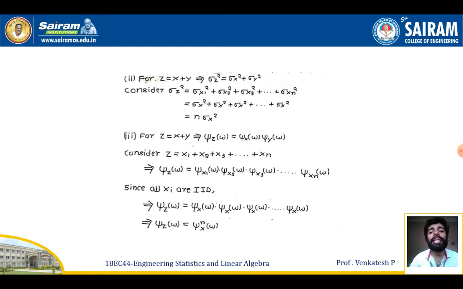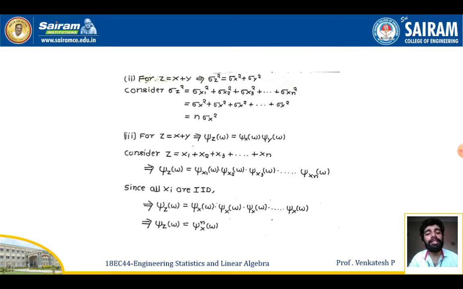Next I am going to discuss variance. For z is equal to x plus y, the variance is sigma z square equal to sigma x square plus sigma y square. Similarly, for n independent random variables, sigma z square is sigma x1 square plus sigma x2 square plus sigma x3 square etc. sigma xn square, which will be equal to sigma x square plus sigma x square plus sigma x square etc. sigma x square. I can replace this by n times sigma x square. So the variance of z will be equal to n times the variance of x.